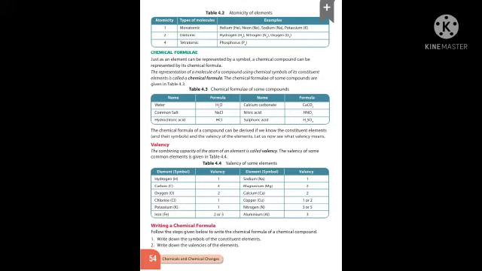Only then can we do the questions in the exercise, that is, write the chemical formula for the following compounds: potassium chloride, sodium oxide, calcium chloride, and so on. If you want to find these, you need to know the valency. Okay, so learn this.